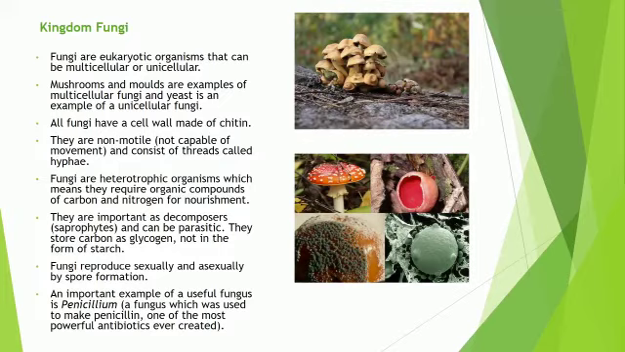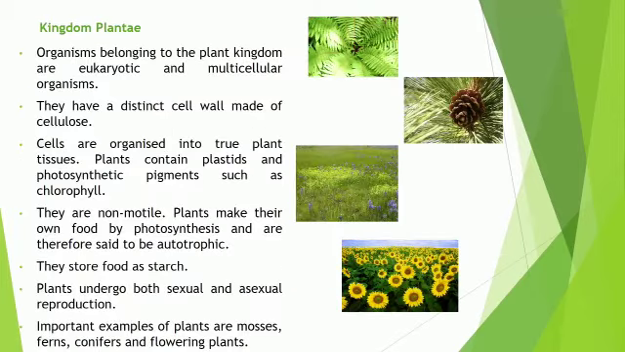An important example of a useful fungus is Penicillium. Kingdom Plantae. These are eukaryotic multicellular organisms. They have a cell wall made up of cellulose. Cells are organized into plant tissues and they contain plastids and chlorophyll, so they make their own food. They are totally non-motile and they store food as starch. They undergo both sexual and asexual reproduction, and some examples are mosses, ferns, conifers, and flowering plants.